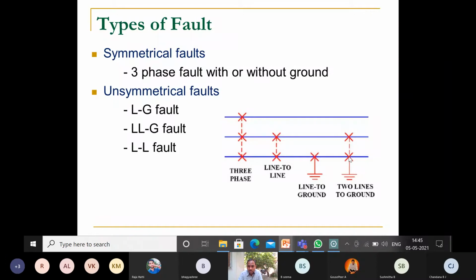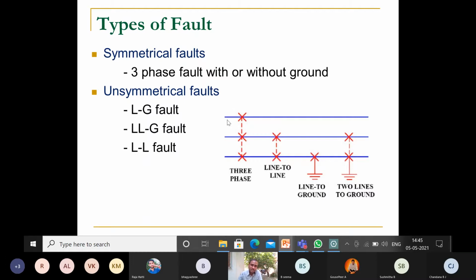Two conductors are connected to the ground. And line to line fault, that is LL fault, is not connected to ground. In between the two conductors, a dead short circuit occurs. So these three are unsymmetrical faults, and the three-phase fault is called a symmetrical fault.